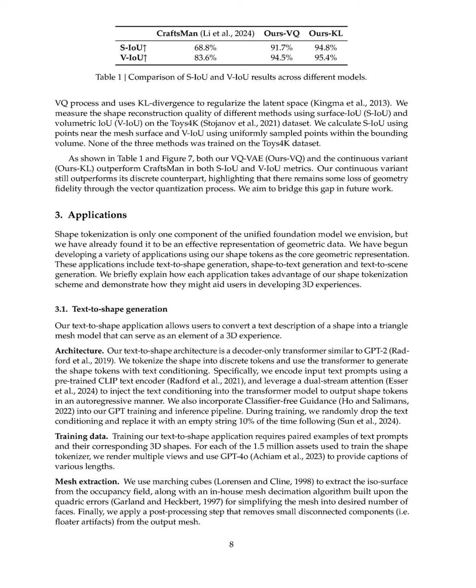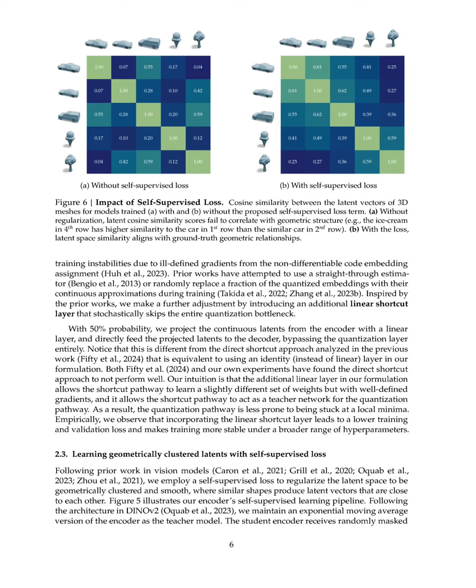Both our VQ-VAE, ours VQ, and the continuous variant, ours KL, outperformed Craftsman in these metrics, indicating a significant improvement in capturing geometric fidelity. However, while the continuous variant still surpassed its discrete counterpart, it highlighted a loss of geometry fidelity through the vector quantization process. We aim to address this gap in future work, indicating that while our method is effective, there is still room for enhancement in the discrete tokenization approach.